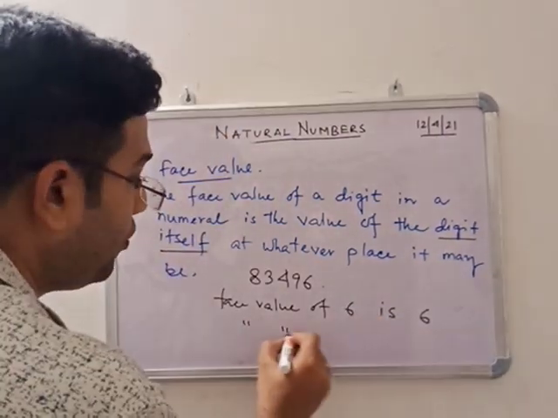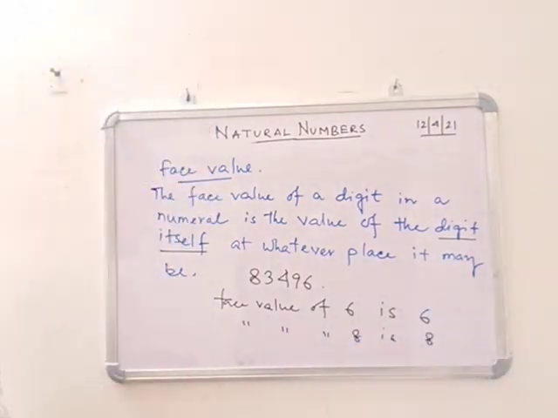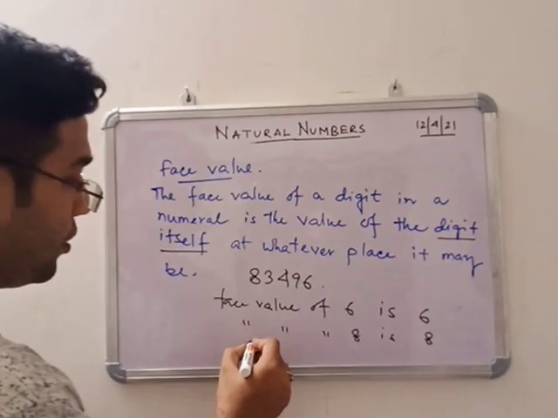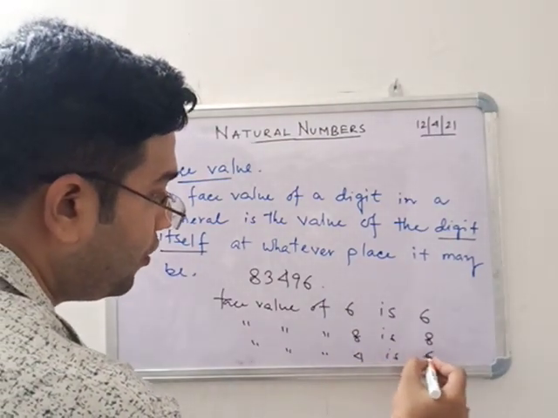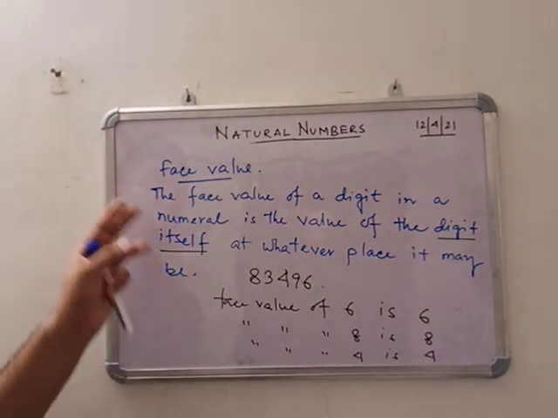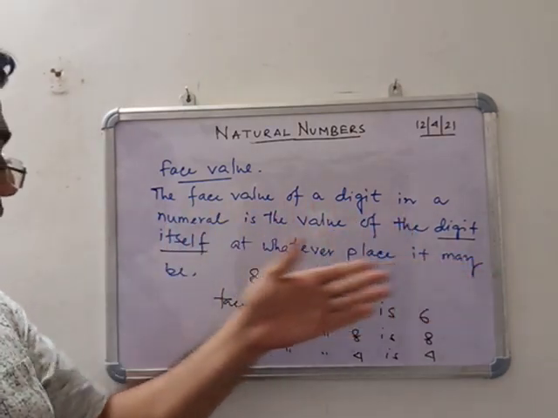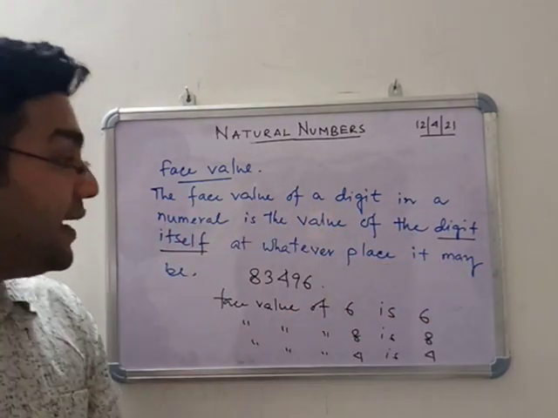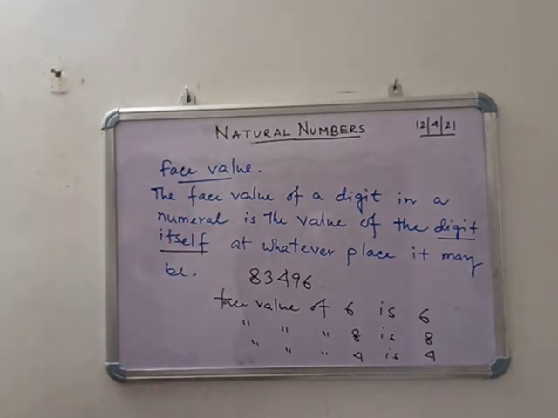The face value of 8 is 8. Same, the face value of 4 is 4. So this is the face value. The face value of a digit in a numeral is the value of the digit itself at whatever place it may be.